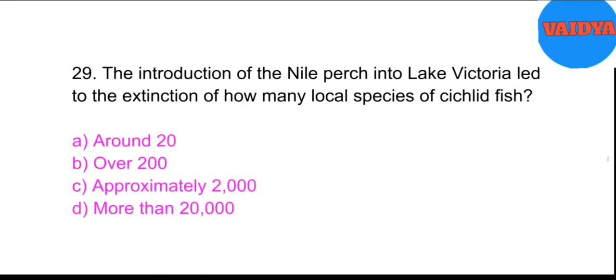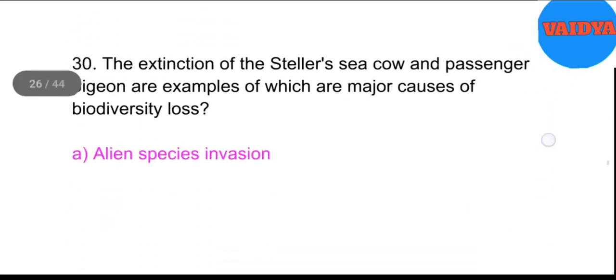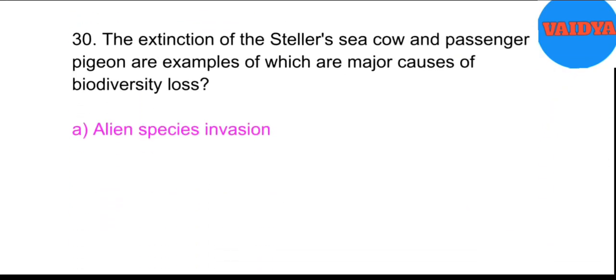29. The introduction of the Nile perch into Lake Victoria led to the extinction of how many local species of cichlid fish? A. Around 20. B. Over 200. C. Approximately 2000. D. More than 20,000. Answer: B. Over 200.